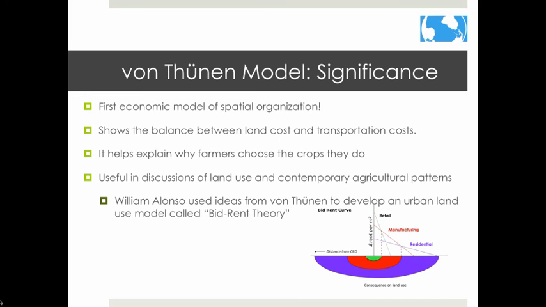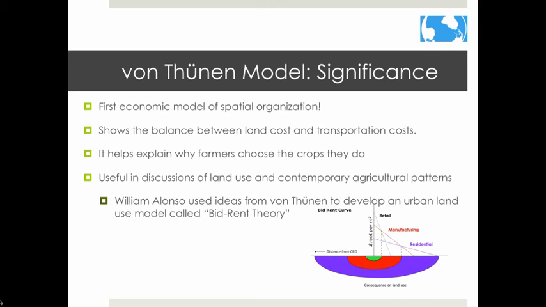Even though the von Thunen model was created in a time before factories, highways, and even railroads, it is still an important model in geography. First of all, it was the first economic model of spatial organization. It looked at the world in a completely new way. Next, it shows the balance between land cost and transportation cost. Farmers balance the cost of transportation, land, and profit, and produce the most effective product for market. The model explains that pretty well.